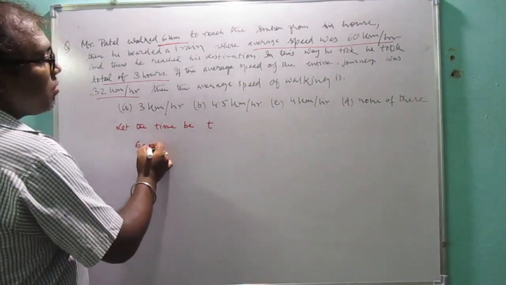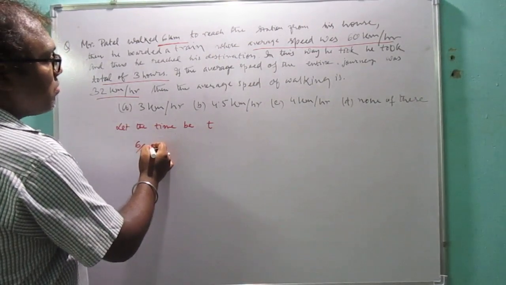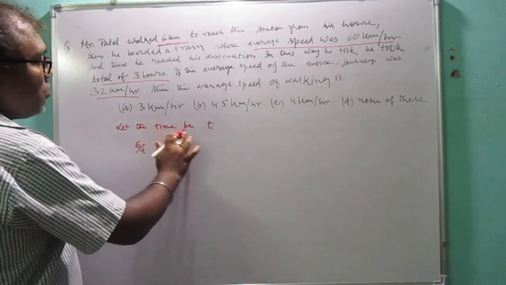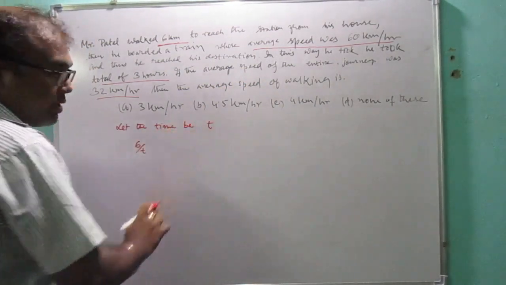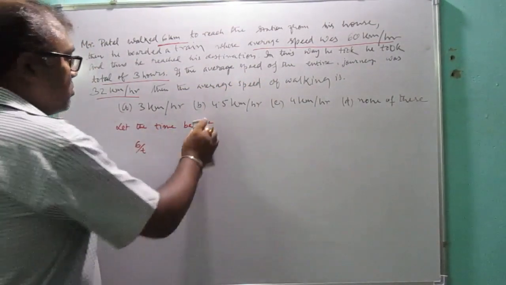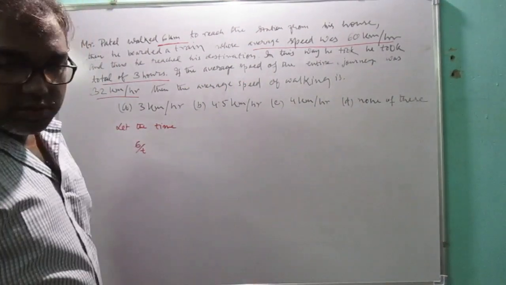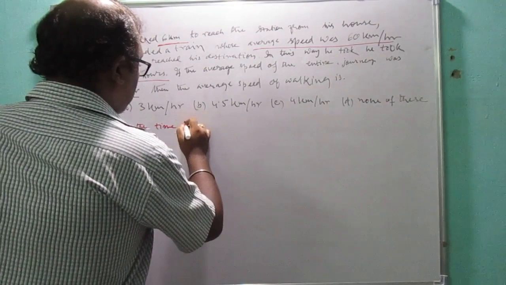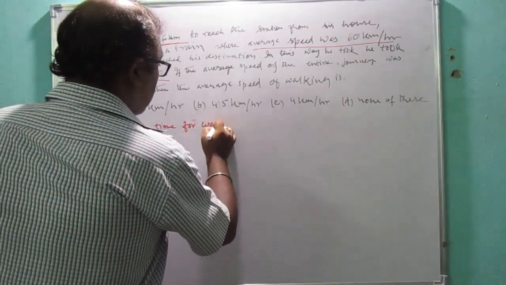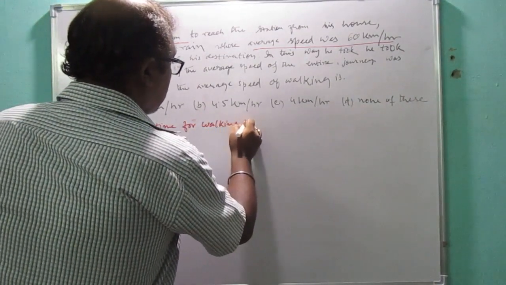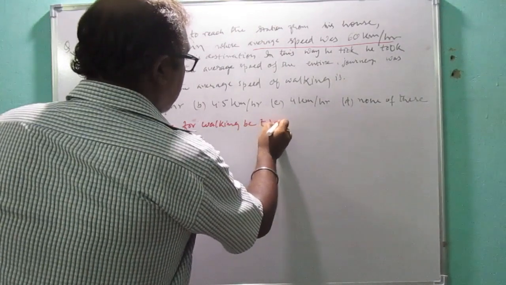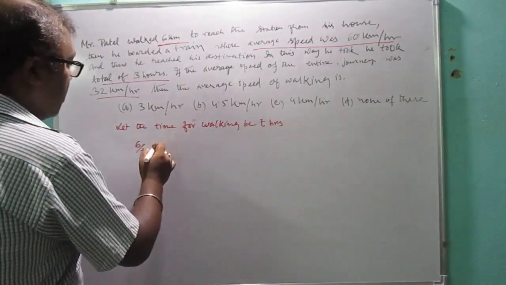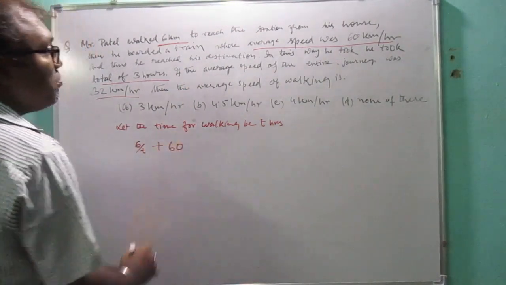Then he boarded the train, so 60 km per hour is its average speed.